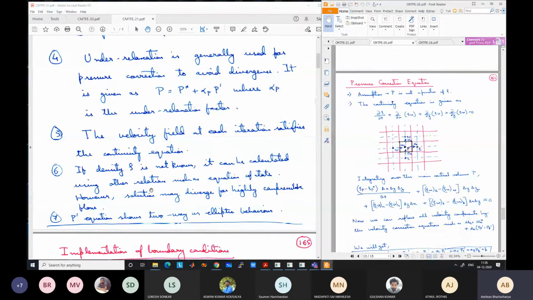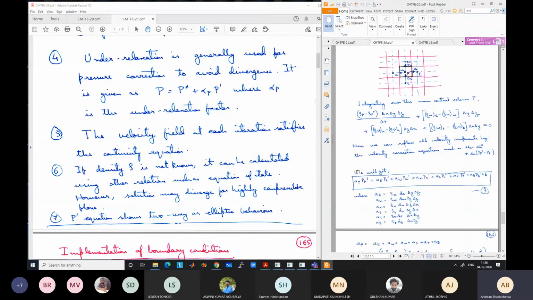But in case there are small variations, we can capture using not very highly compressible flow, but still say ideal gas laws. Okay, we cannot capture highly compressible flow, say at a larger Mach number, like shocks and other things. But normal density pressure relations can be captured using this.